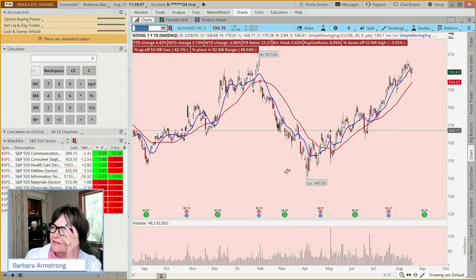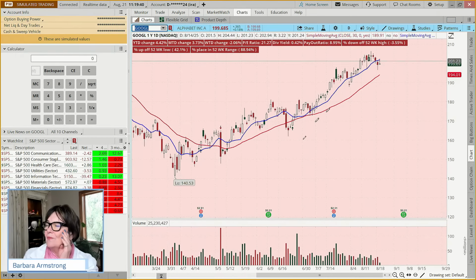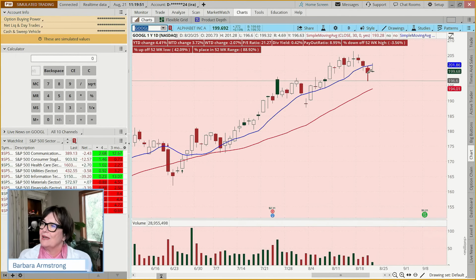Now, we could say, well, I want to see more confirmation. I've done a series of short videos, and I don't know if I got to bullish Harami, but if you look at this and say, well, this appears to be at a support level, and the body of today's candle is totally inside the body of the previous day's candle, that combination of these two candles does not require confirmation. Now you might say, well, I look at it and I see an inverted hammer. And you know what? Both are right. But with the inverted hammer, what you want to see is it close the next day above.